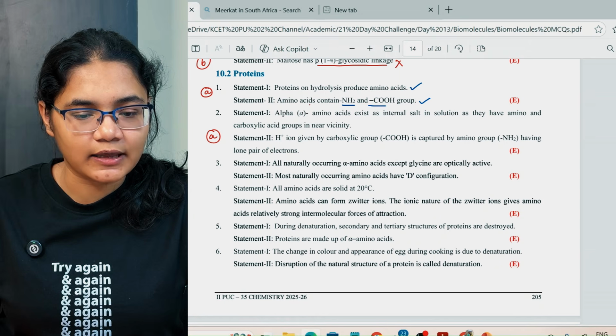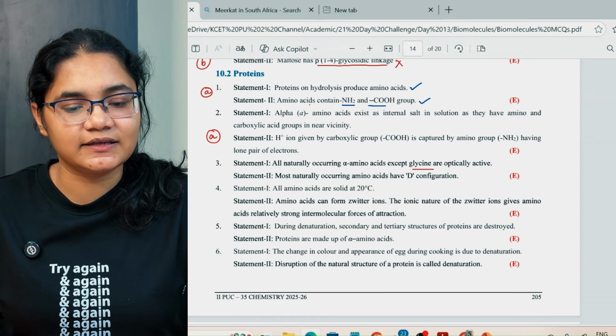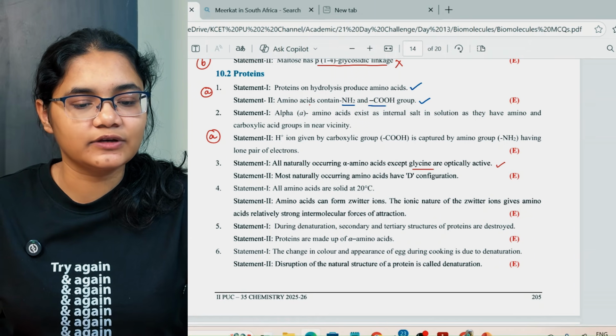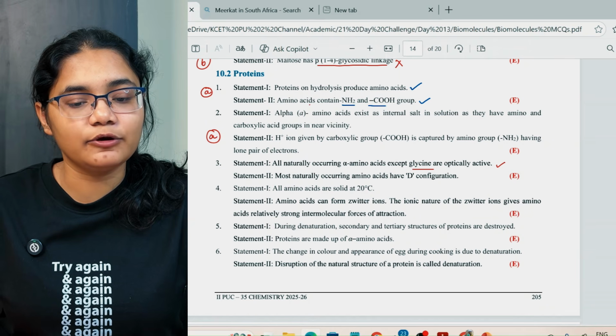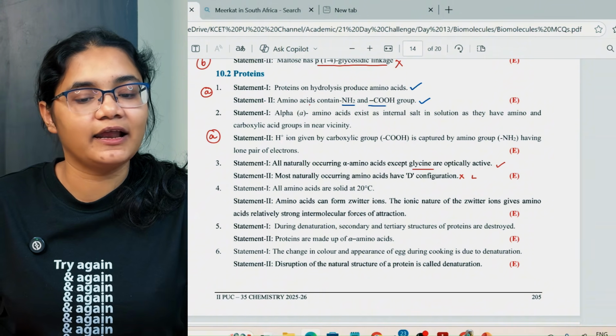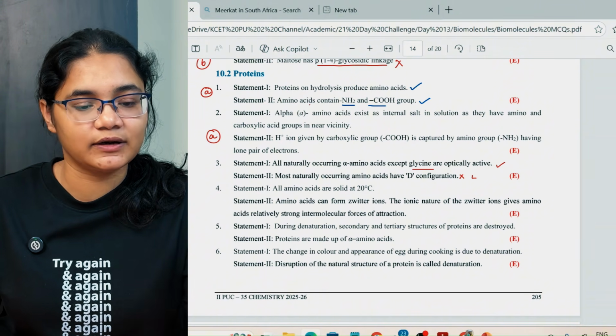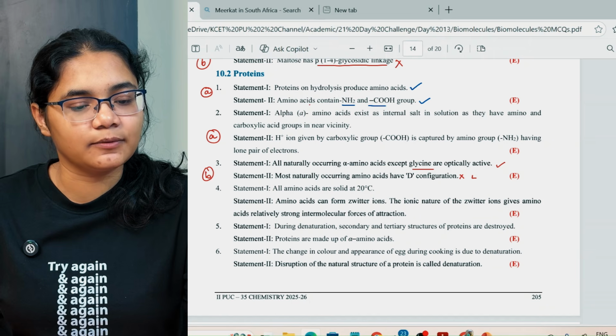All naturally occurring alpha amino acids except glycine are optically active. Most naturally occurring amino acids have D configuration. No, they have L configuration. So the first one is correct, the second one is incorrect. So that is your option number B.